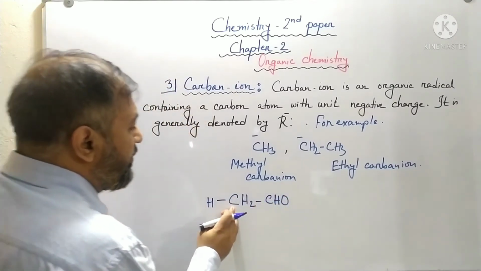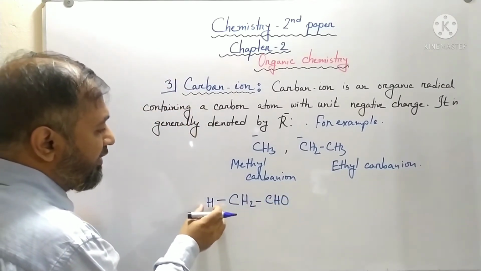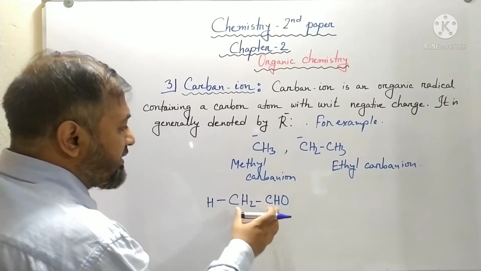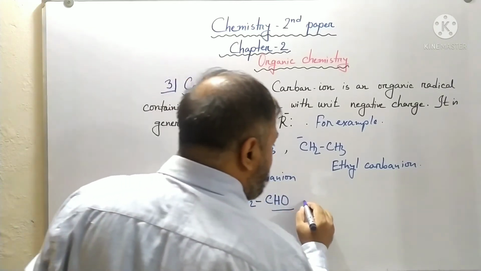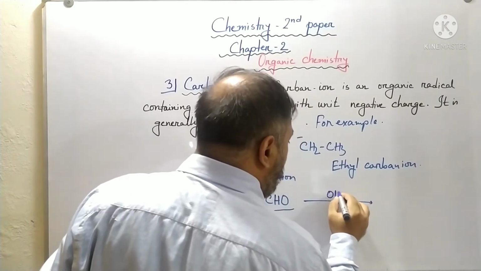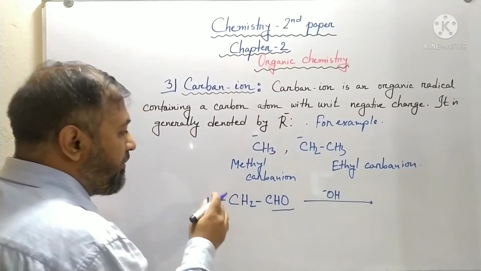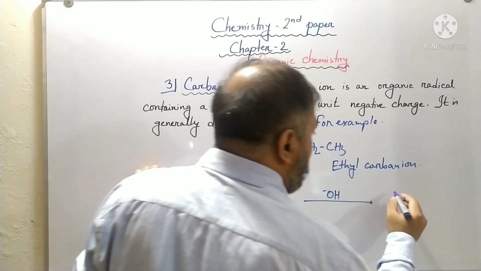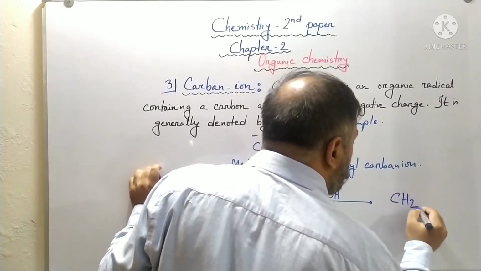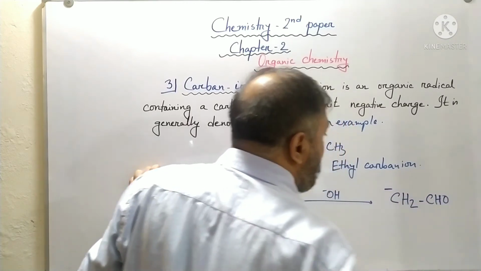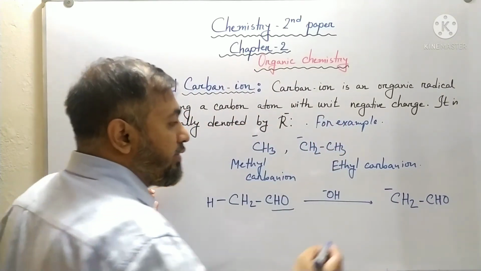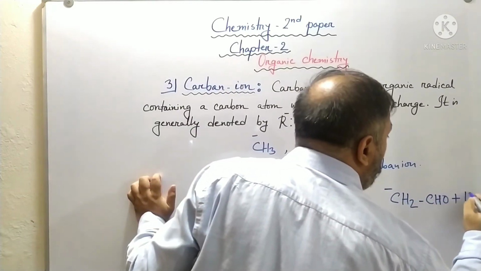So this is the carbon which has an alpha hydrogen. This is a carbonyl compound, and when it reacts in the presence of sodium hydroxide, where hydroxyl ion is available, then the carbanion is produced. So you can see here a negatively charged carbanion is produced and also a proton is produced.